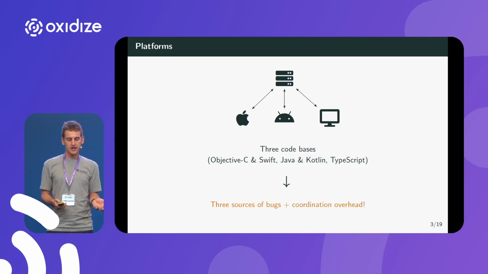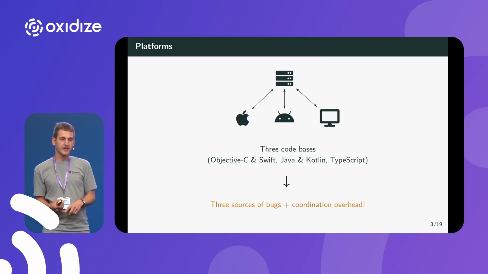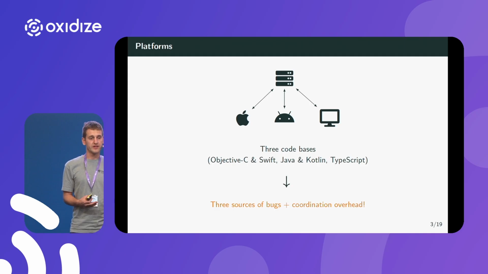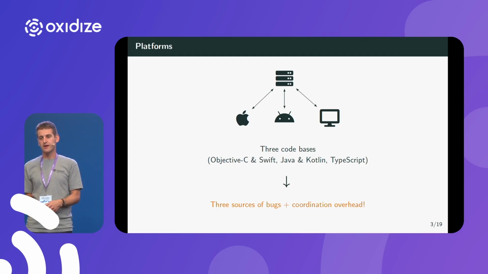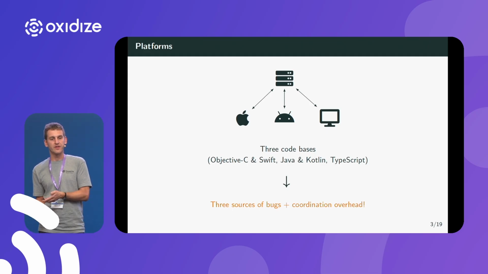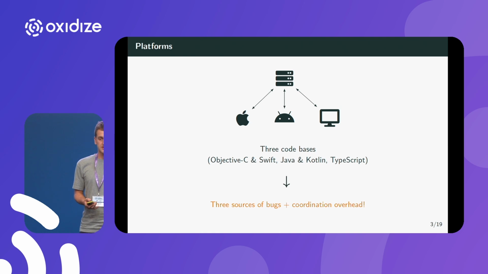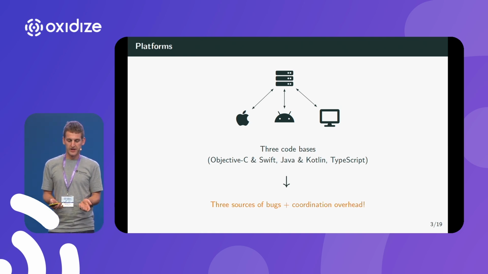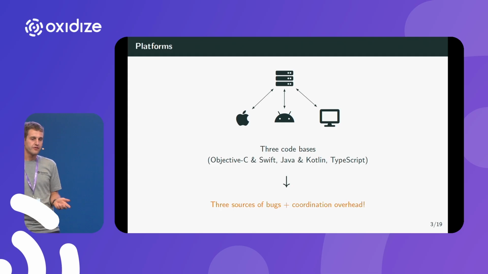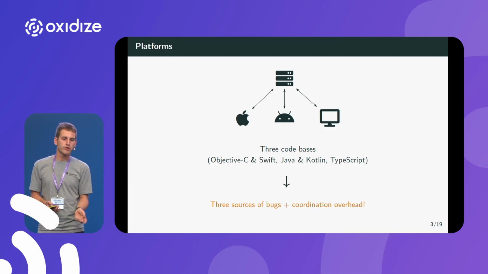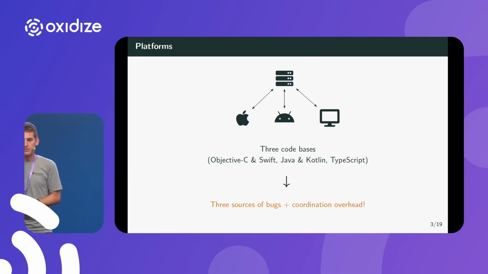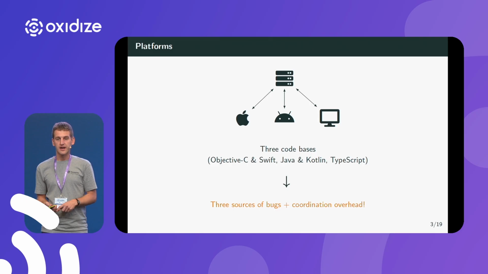As you can imagine, this comes with the problem of having three different sources of bugs. If we find a bug, let's say in the Android app, we have to check whether this bug is also there in the iOS app and the desktop. And even worse, if we find how to fix it, we need to coordinate between three different teams how we can introduce the fix. Maybe we even need bigger changes to do that. So out of this, we have realized that just writing proper specifications is not enough. It does not help us to avoid this kind of situation. So what we need instead is a cross-platform library.